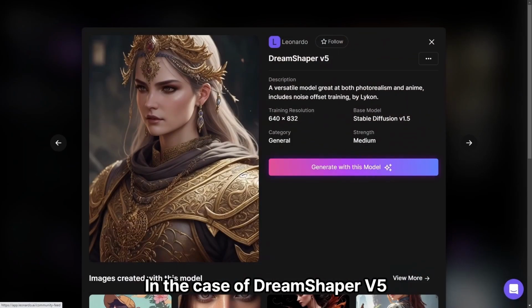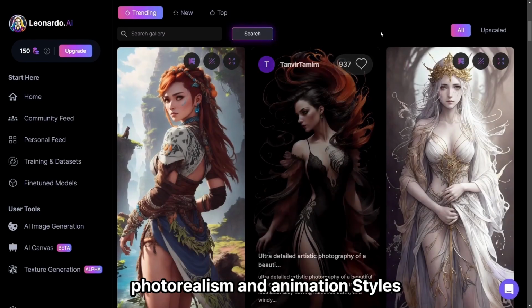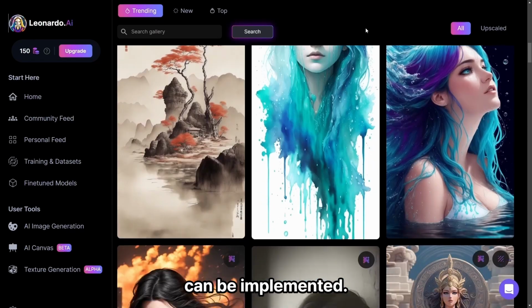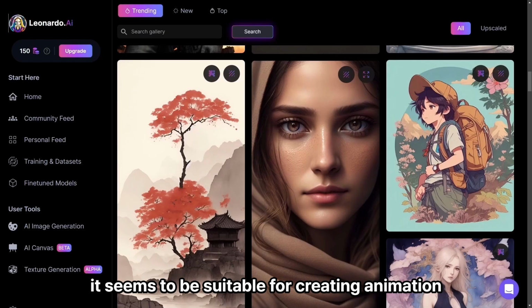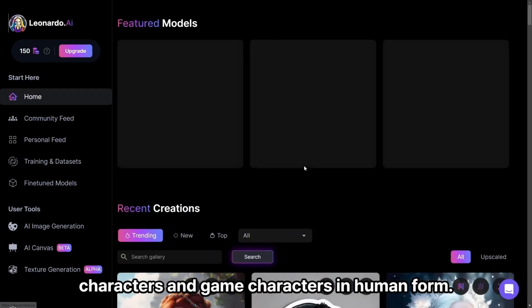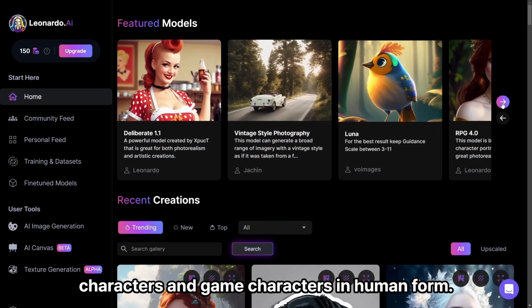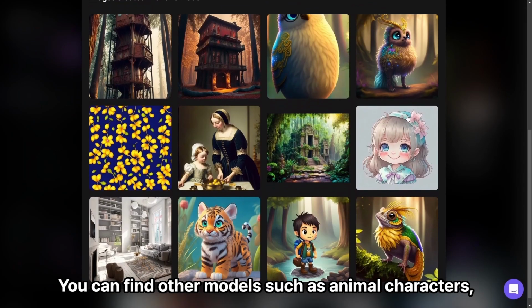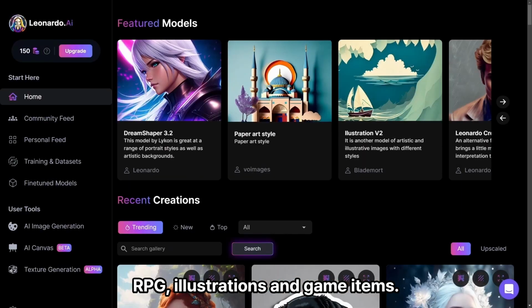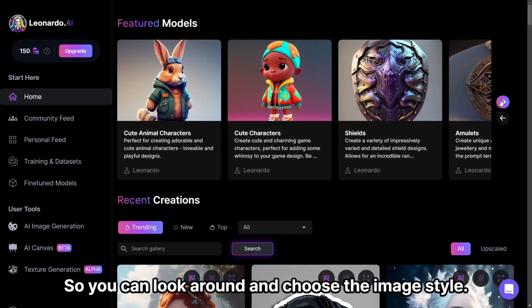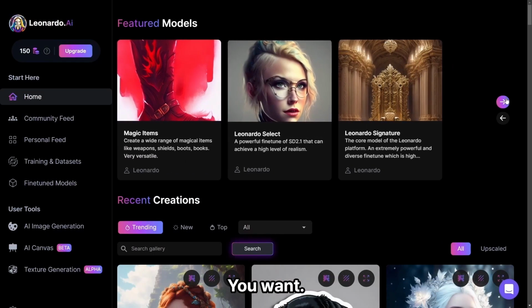In the case of Dream Shaper, photorealism and animation styles can be implemented. Looking at the created images, it seems suitable for creating animation characters and game characters in human form. You can find other models such as animal characters, RPGs, illustrations, and game items, so you can look around and choose the image style you want.